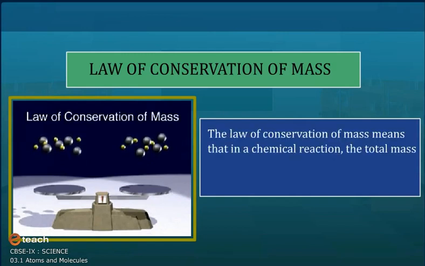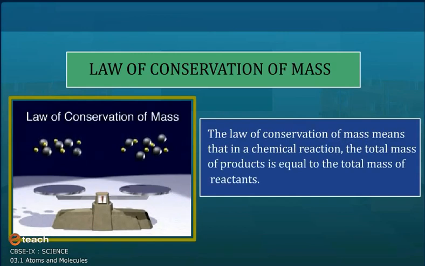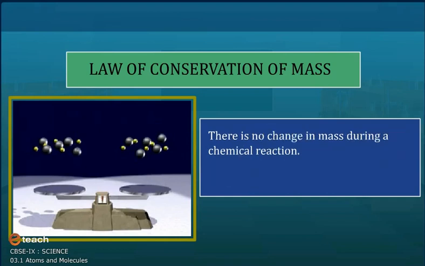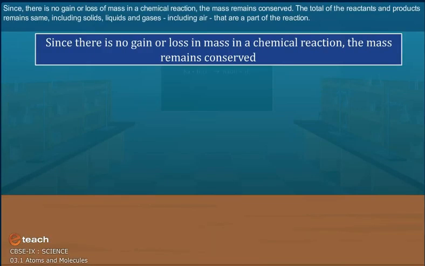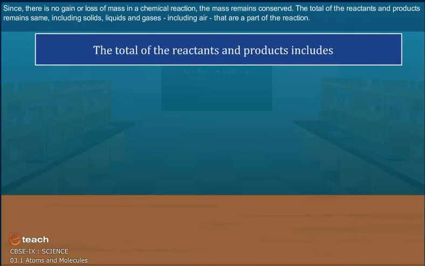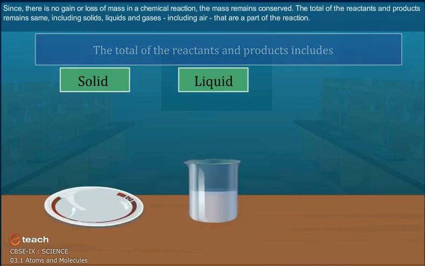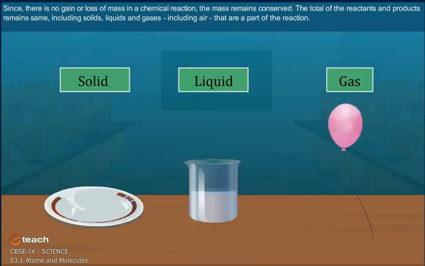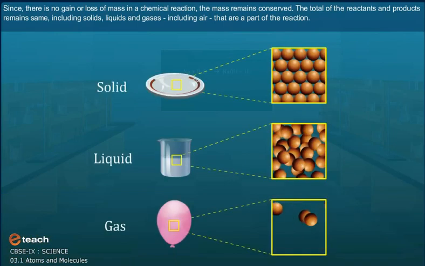The law of conservation of mass means that in a chemical reaction, the total mass of products is equal to the total mass of reactants. There is no change in mass during a chemical reaction. Since there is no gain or loss in mass in a chemical reaction, the mass remains conserved. The total of the reactants and products includes solids, liquids and gases, including air, that are a part of the reaction.